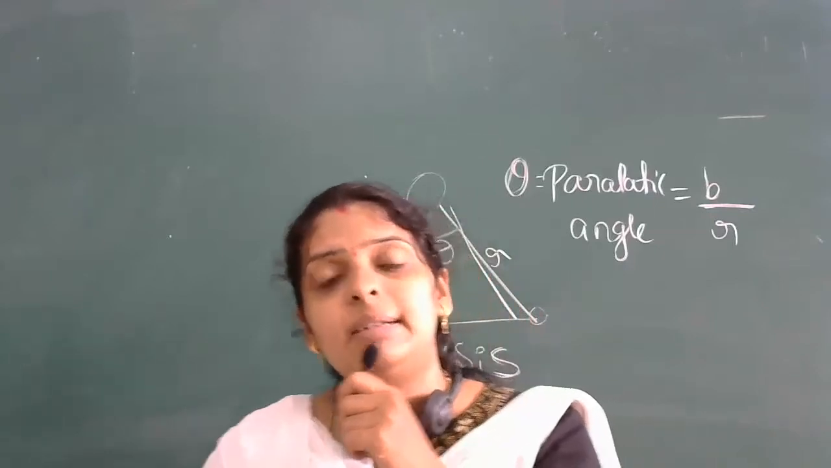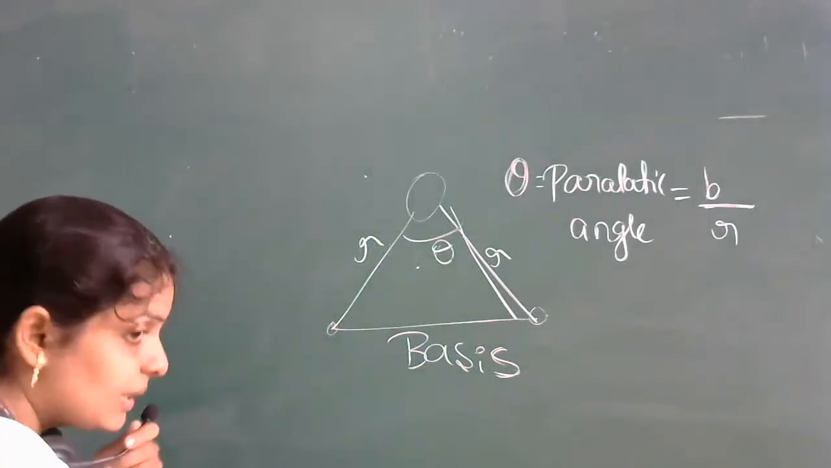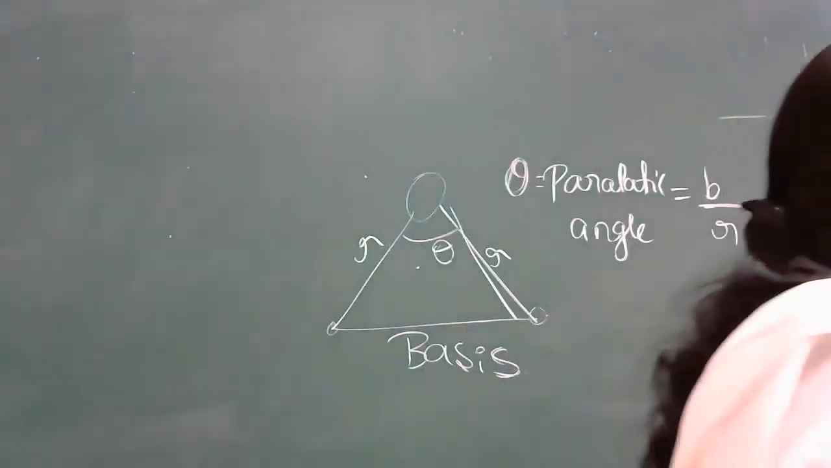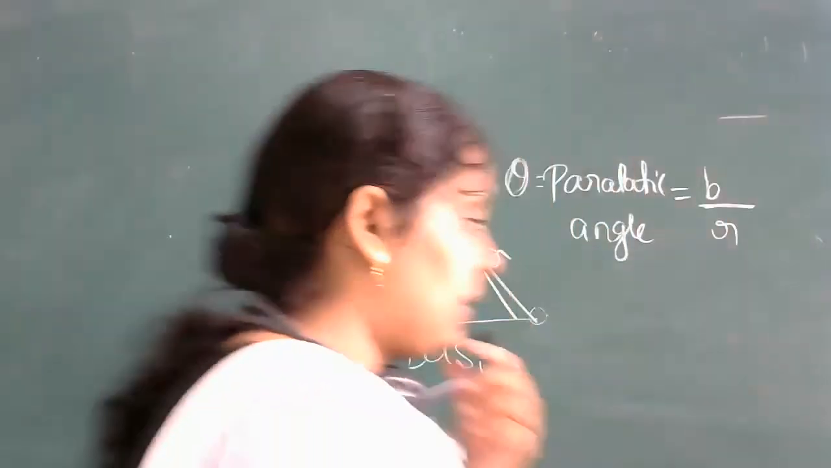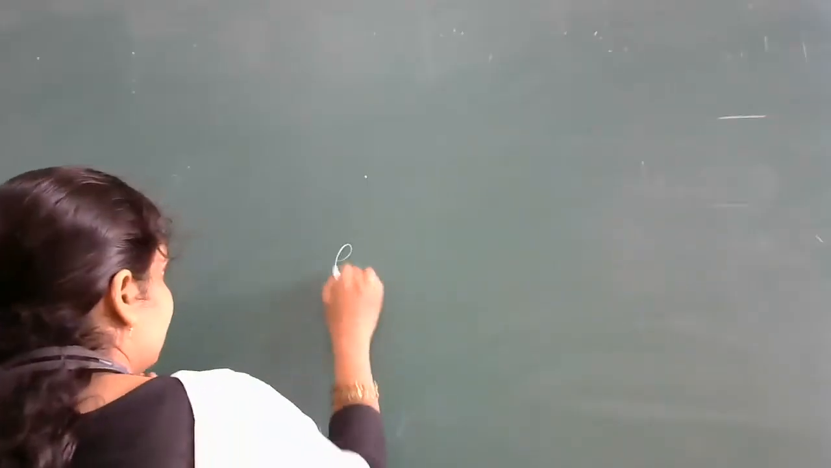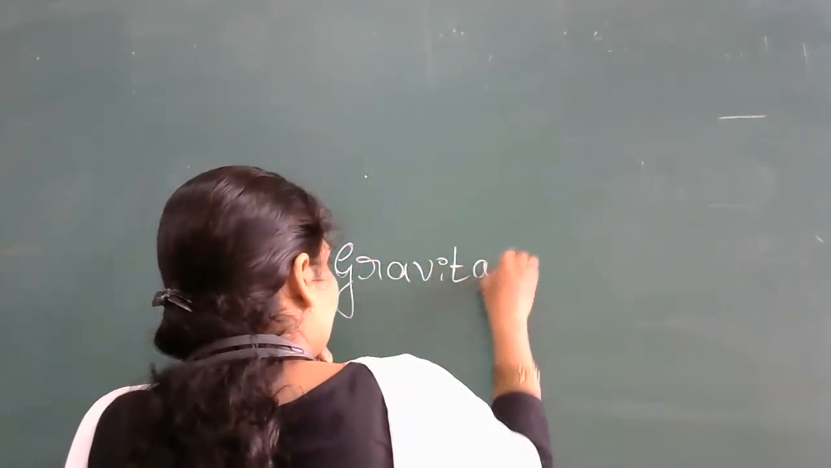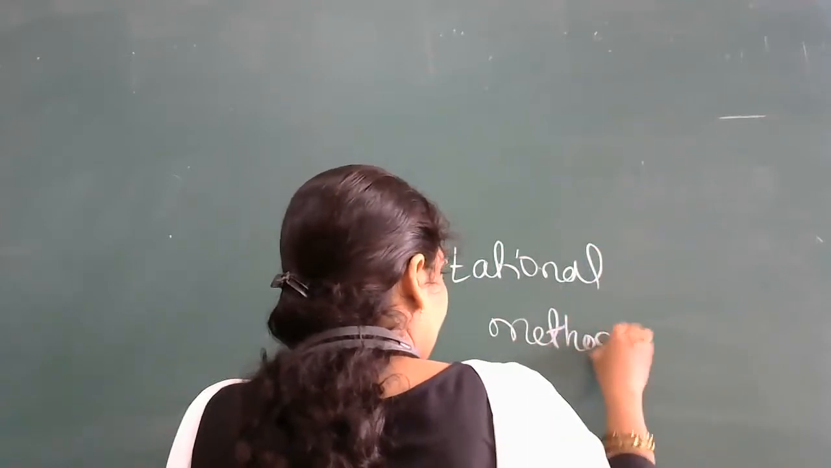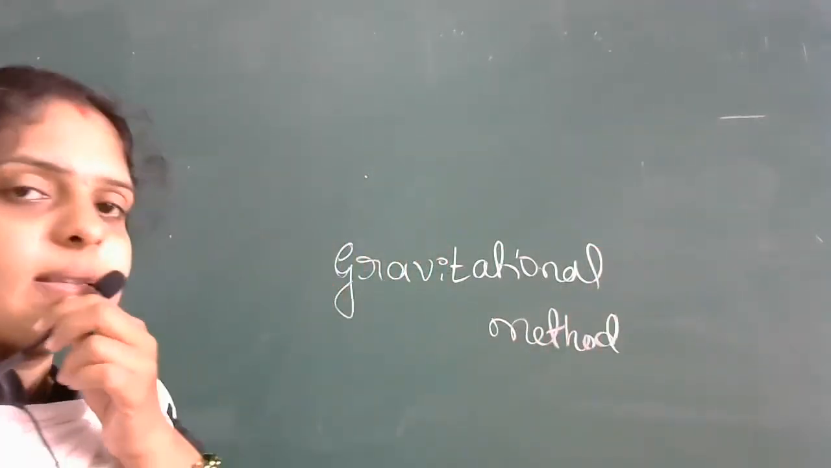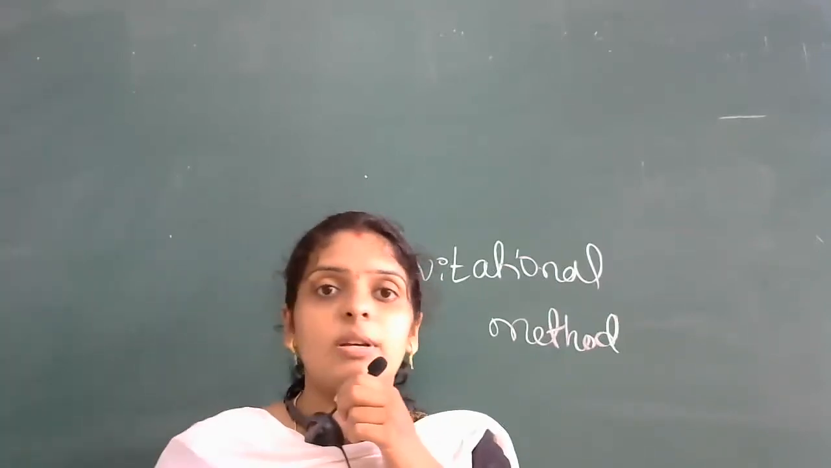Large measurement of mass can be done by using the method called the gravitational method. The method called what? Gravitational method. So here I'll write that. It is called the gravitational method. Right? So what is this gravitational method? The gravitational method is used for large mass measurement.